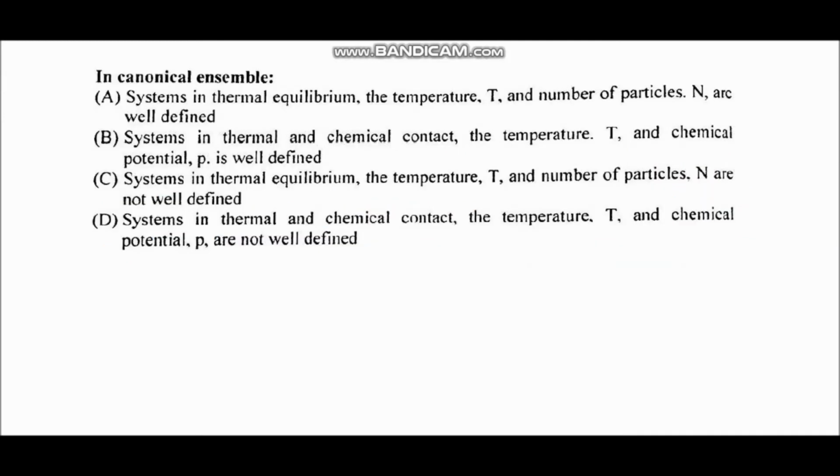Next is the canonical ensemble. So 4 statements are given and we have to choose the right statement for the canonical ensemble. As we have already discussed, in case of canonical ensemble, N, V and T are constant. It means the number of particles is constant or well defined, volume is constant, and also the temperature is constant. It means the system under consideration is in thermal equilibrium with a heat reservoir. So the energy of the system is not constant but the temperature is constant.